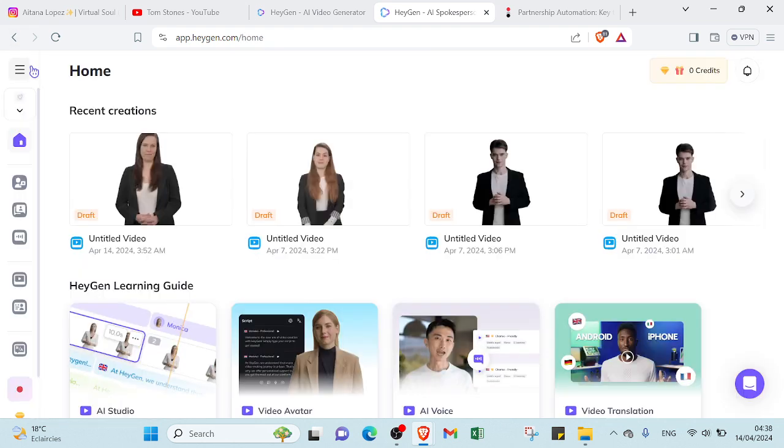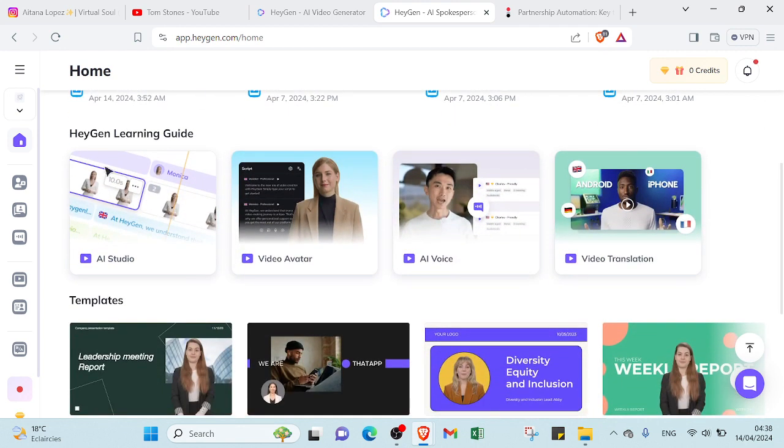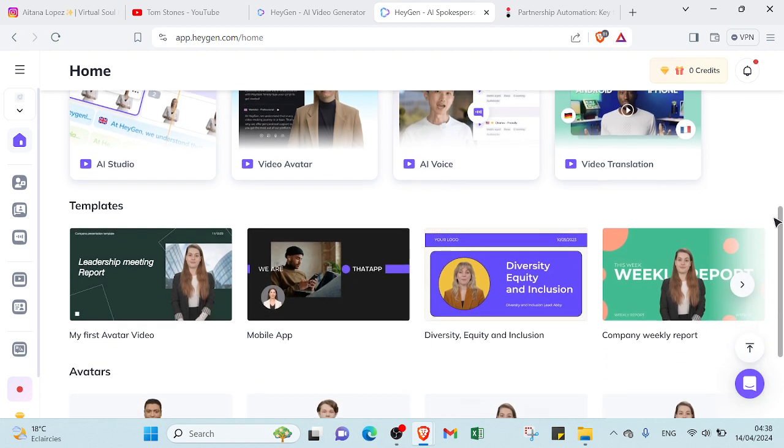So let's come back and look at what we have here. Here we have the HeyGen learning guide, so we can find a lot of information about this, for example AI Studio, video avatar, AI voice, video translation. So we can find a lot of information about it if you didn't understand something. For example, if you find some difficulties with video avatar, you can just click over here and the AI character will explain things to you in detail.